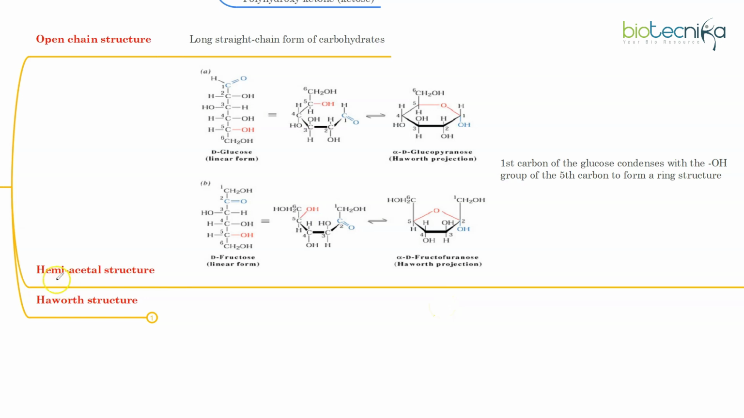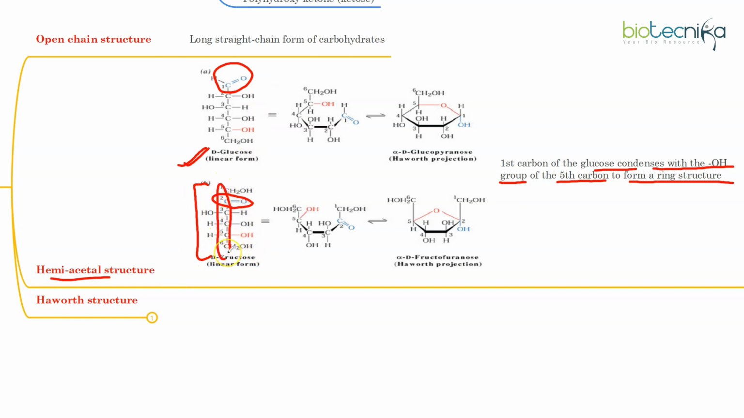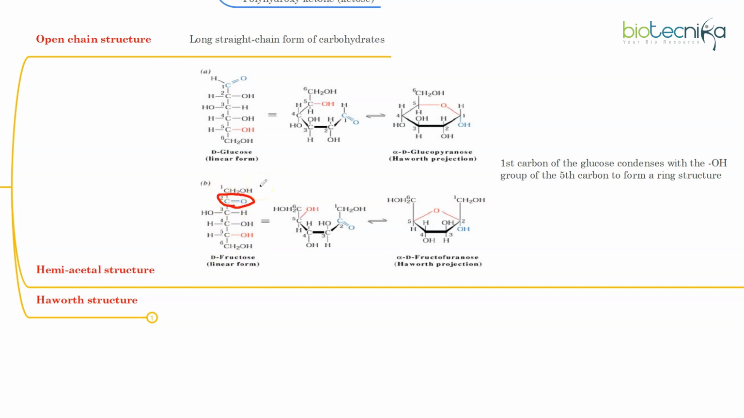So how is this hemiacetal structure formed? The first carbon of the glucose condenses with the OH group of the fifth carbon to form a ring-like structure. For example, this was given for D-glucose. What type of sugar is this? This is an aldose sugar. And the example of a keto sugar is the fructose molecule. This is also a 6-carbon sugar, so it's a hexose sugar, but instead of an aldose functional entity, it has a keto functional entity. So it is a keto 6-carbon sugar.